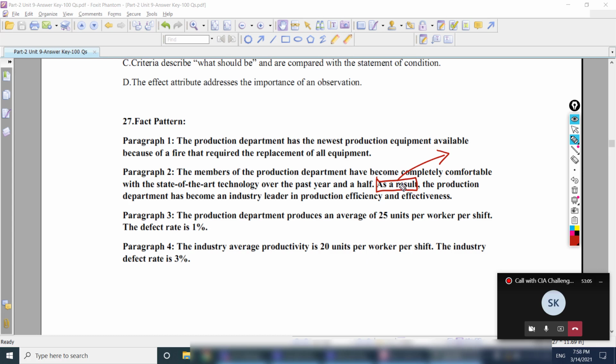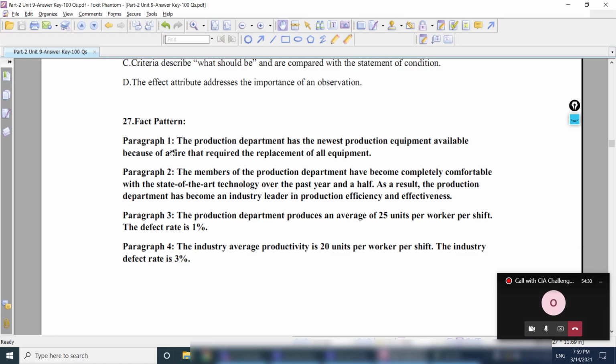It is effect, so it's the result of that. The members of the production department have become completely comfortable with the state-of-the-art technology over the past year and a half. As a result, the production department has become an industry leader in production efficiency and effectiveness. I go for the effect. I cannot come up with a cause.